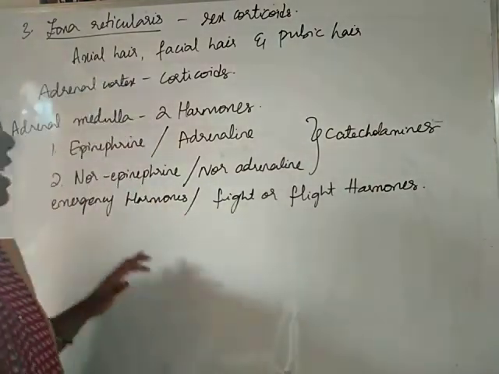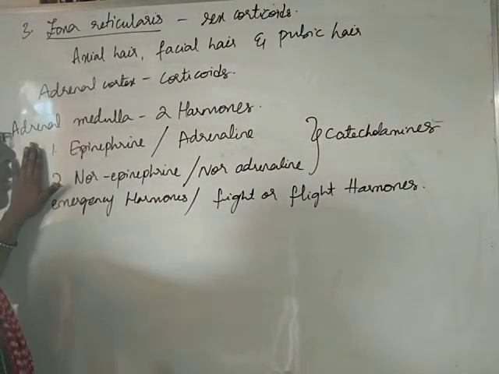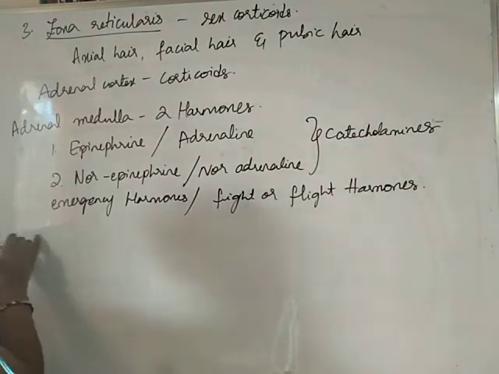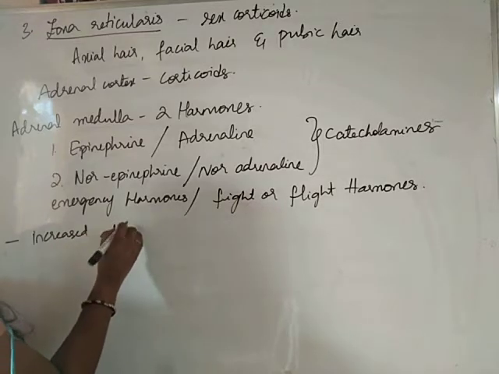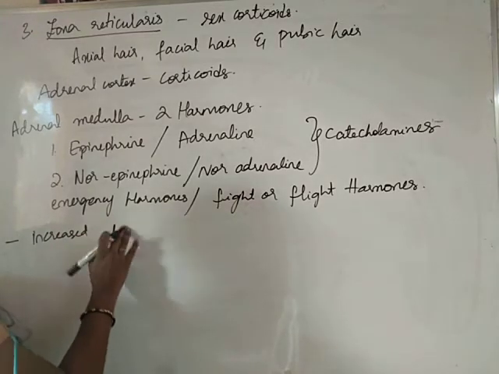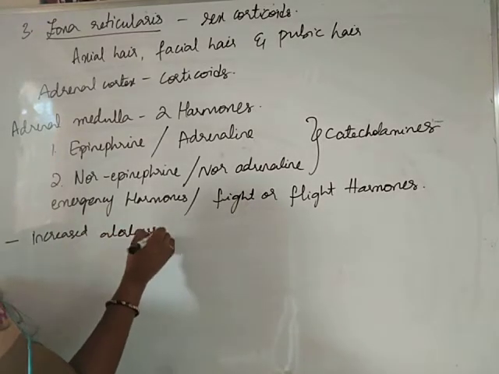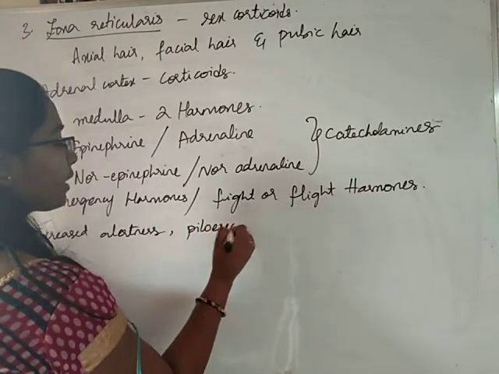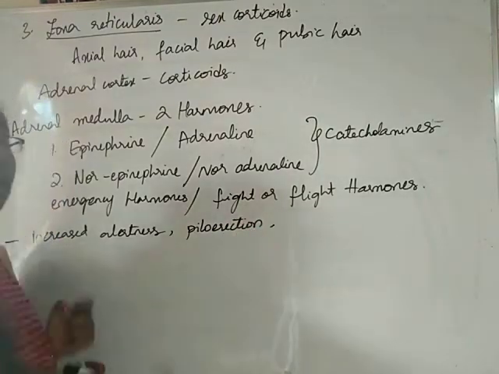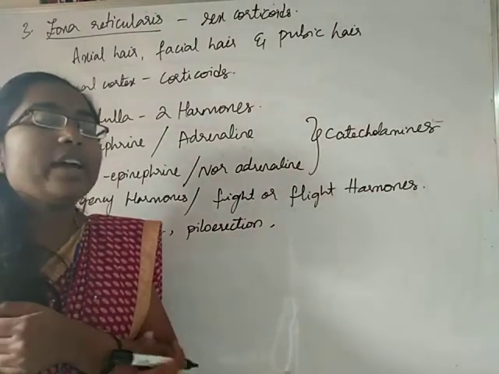Okay, let us now see the effects of these two hormones. These hormones cause increased alertness. They cause piloerection. Piloerection is nothing but the standing of hair on the body.